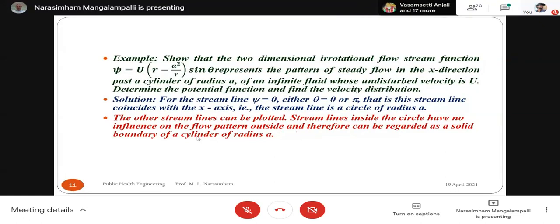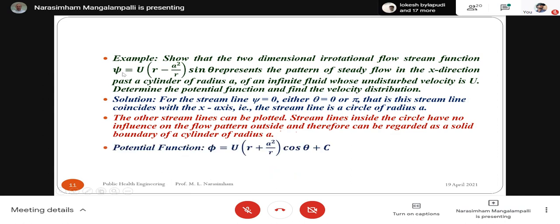So it can be considered as either a cylinder or a sphere. Sphere we cannot consider because it is not a three-dimensional flow. So it is a two-dimensional flow. Therefore, the flow pattern is past a cylinder of radius a.